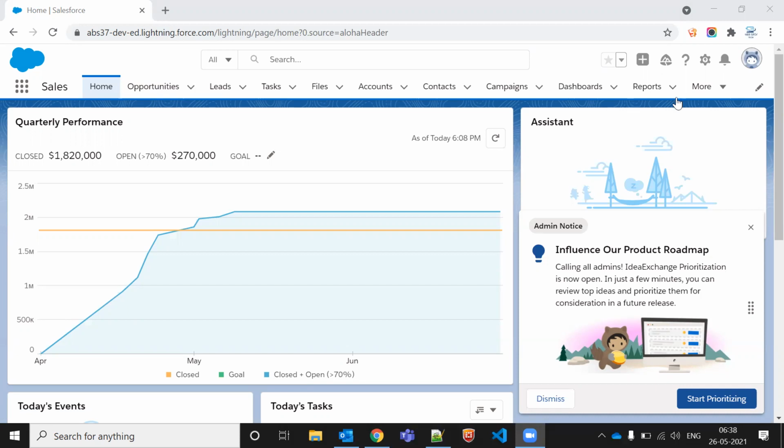Okay, so in this user interface we have different tabs. So in this one, let me show you one thing here.